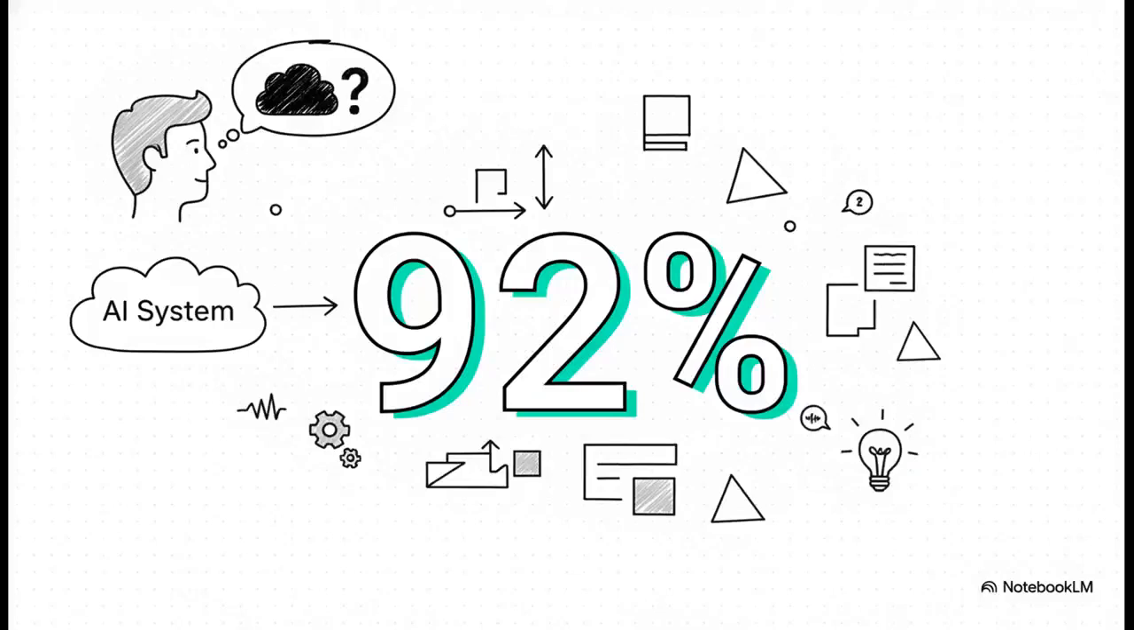Take a student named David. Imagine he's flagged by an AI system as being 92% likely to fail a class. Without any explanation, that 92% is just a mysterious, terrifying black box for him and his teachers.